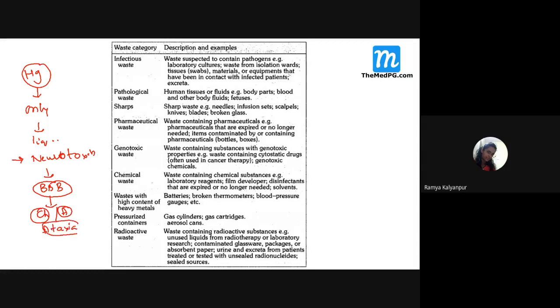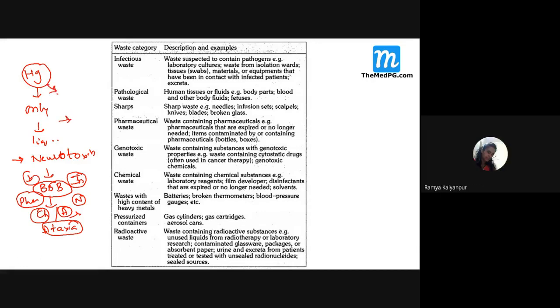Then slowly it causes neurological changes. Along with this, it will also lead to insane behavior. The person will start behaving in an abnormal way. Then there may be chances of peripheral neuritis or numbness of the peripheries if there is mercury toxicity.